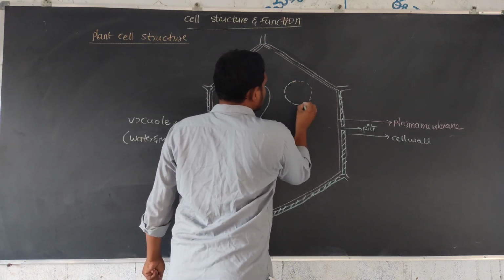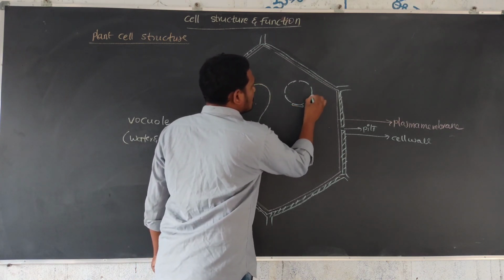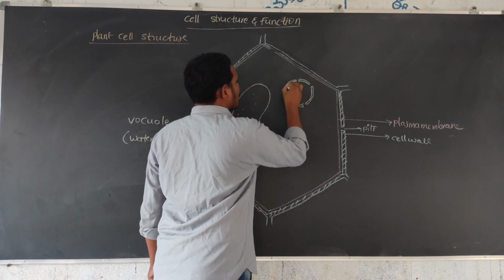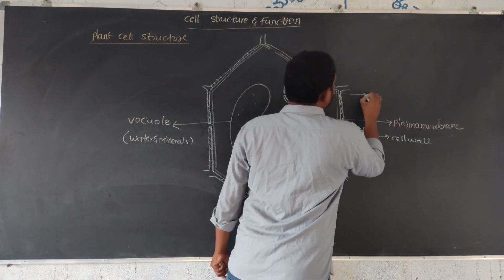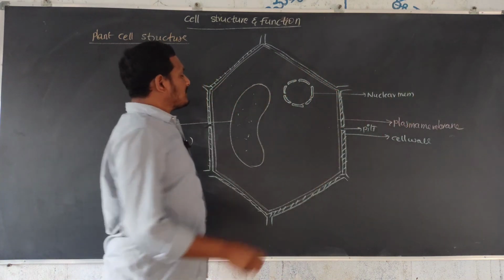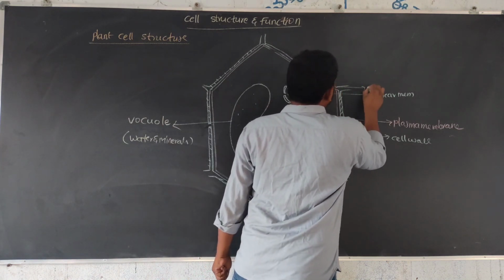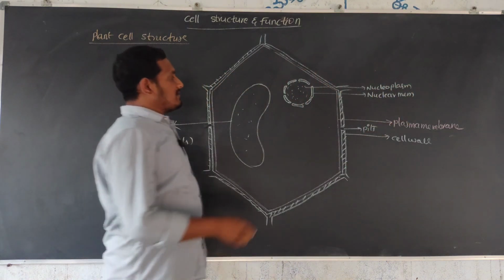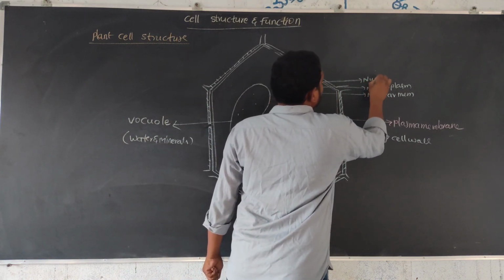This is a double membranous structure. This is the nuclear membrane. Next, inside is the nucleoplasm. The nucleoplasm is a liquid-like structure, and the bubble-like structure is the nucleolus.